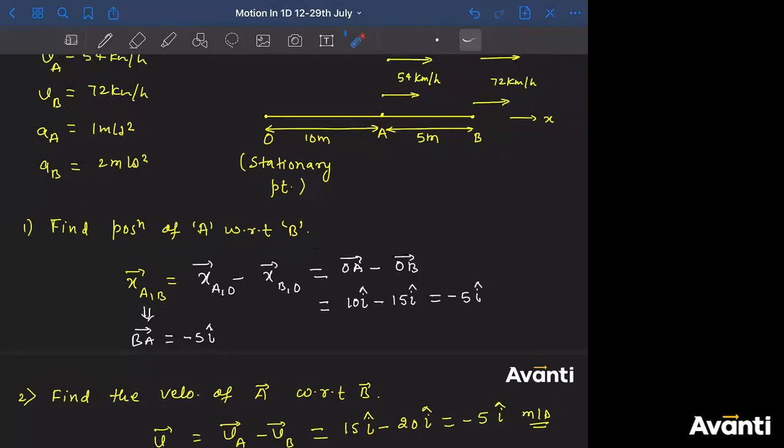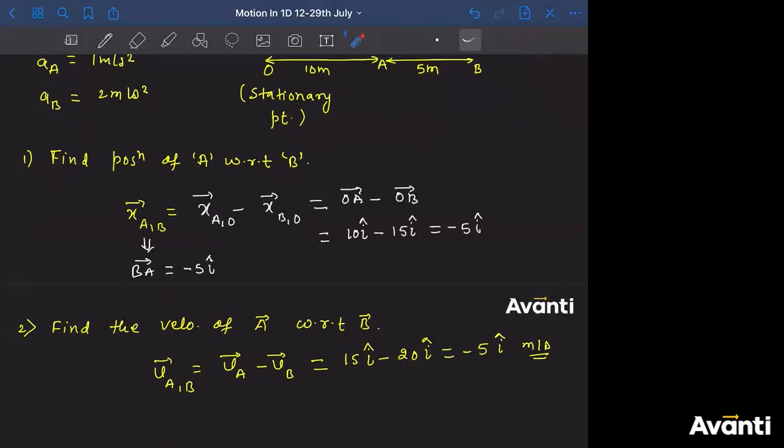If I exchange the values here, if this would have been 72 and this would have been 54, then what would have been the answer? Just use common sense here. If A's velocity is 72 and B's velocity is 54, the velocity of A is more than the velocity of B. That means at some point of time, this A will catch this B. So A is approaching towards B. This is what we should get using this method also.